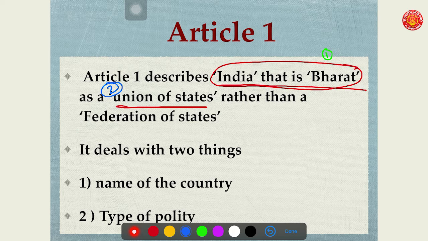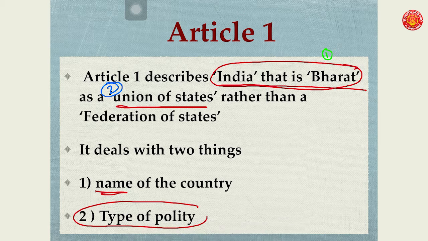India, that is Bharat, is the name of India. It means the name of India is a mix of the modern name as well as the traditional name. So it deals with two things. First, it talks about the name of India. Second, it talks about the nature or type of Indian polity.